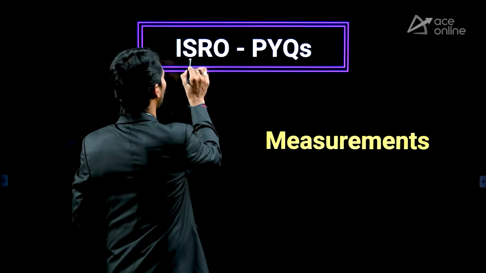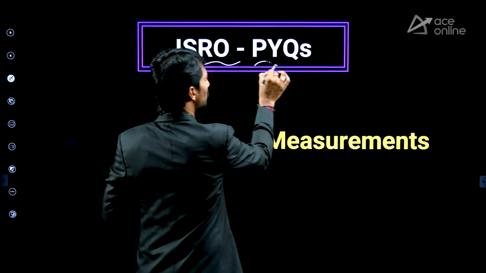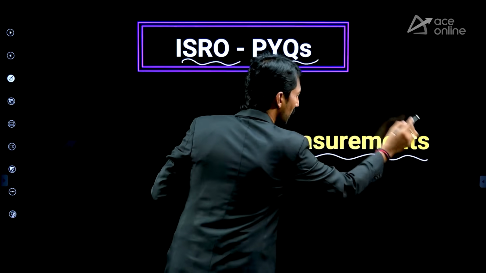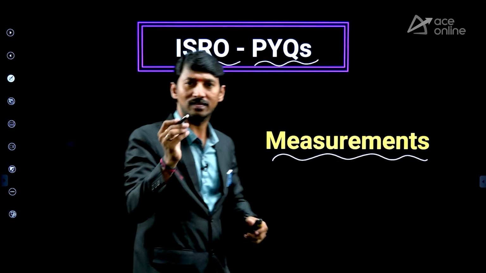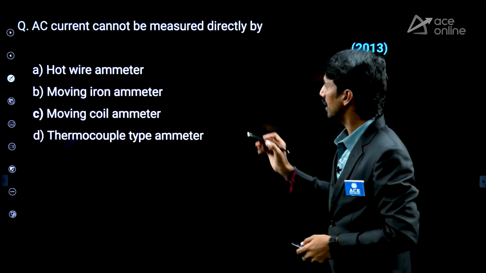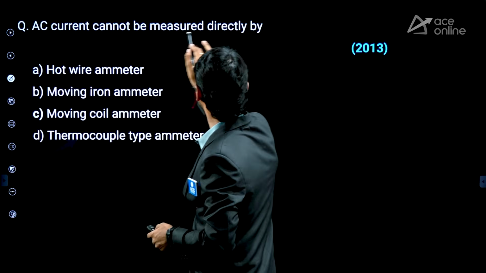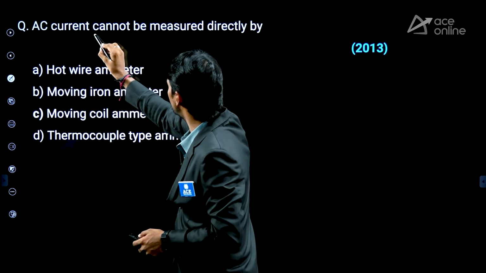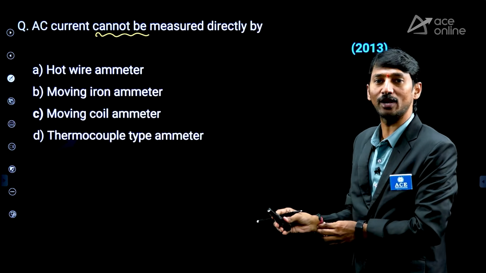In this, we are going to have the ISRO PYQs, ISRO examination previous year questions from the subject called measurements. So in these measurements PYQs from the ISRO paper, the first question is, AC current cannot be measured by. Kindly observe the question properly. He is not asking can be measured by, he is asking cannot be measured by.